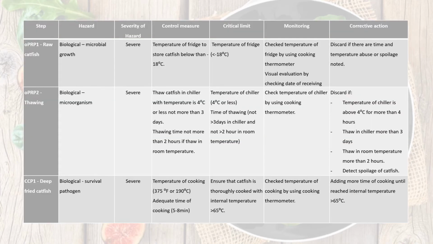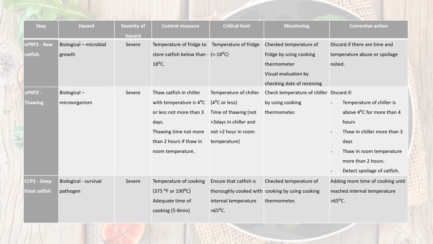For OPRP1, which is raw catfish, the control measure is that the temperature of the fridge is below negative 18 degrees Celsius. The critical limit is the temperature of the fridge. To monitor this step, we check that the temperature of the fridge is achieved by using a cooking thermometer and use visual evaluation to see the date of receiving. Corrective action in this step is we have to discard the catfish if there is time and temperature abuse or spoilage noted.